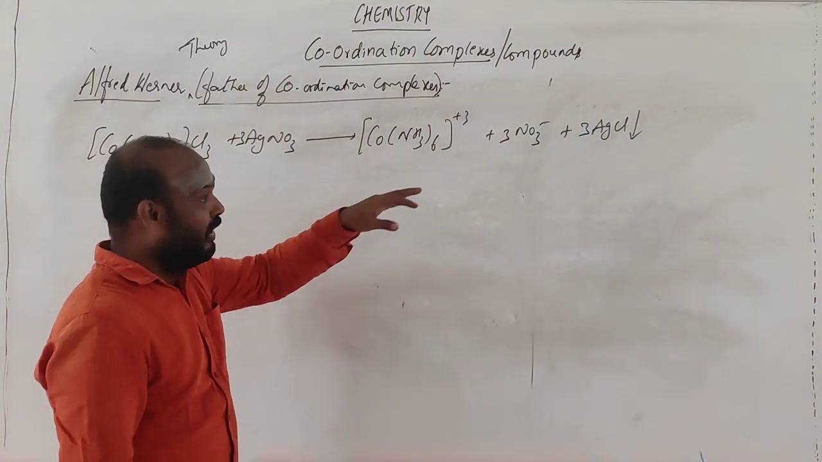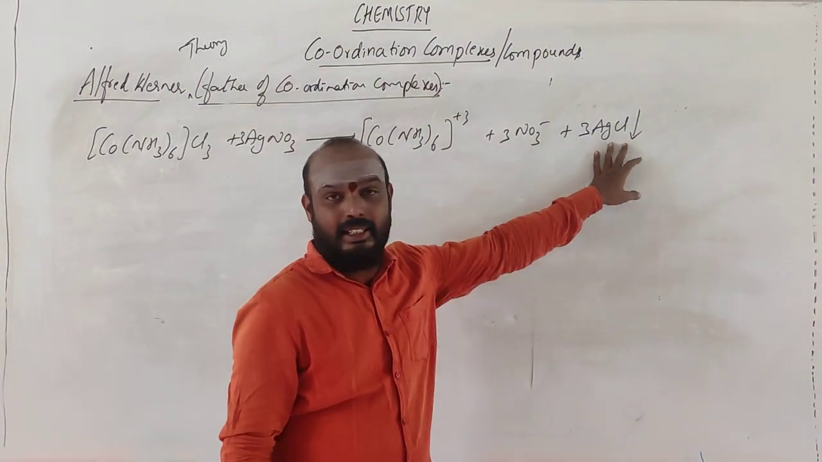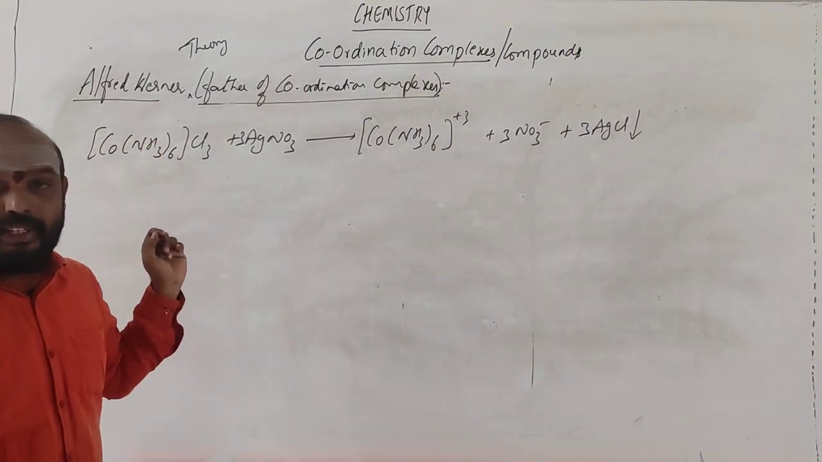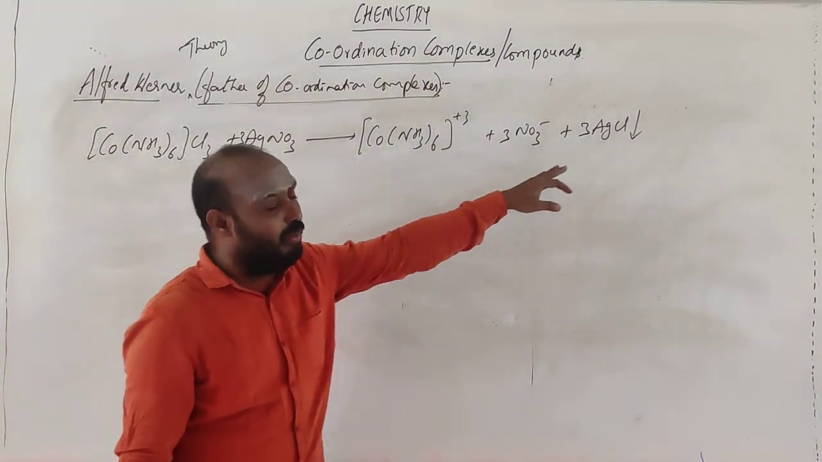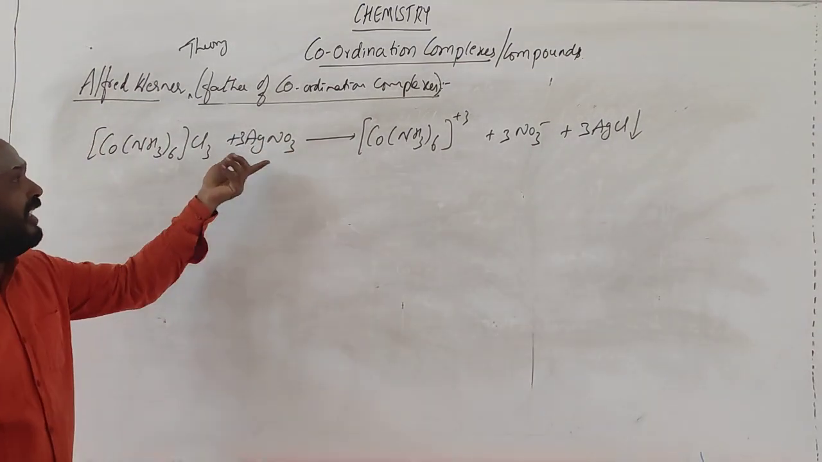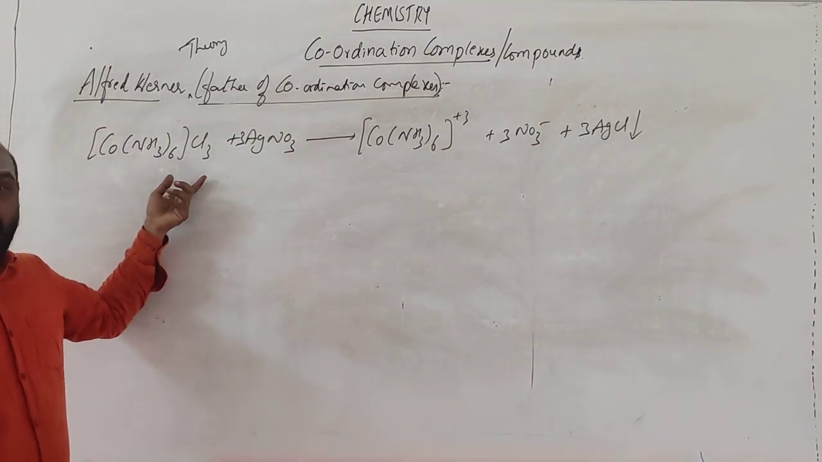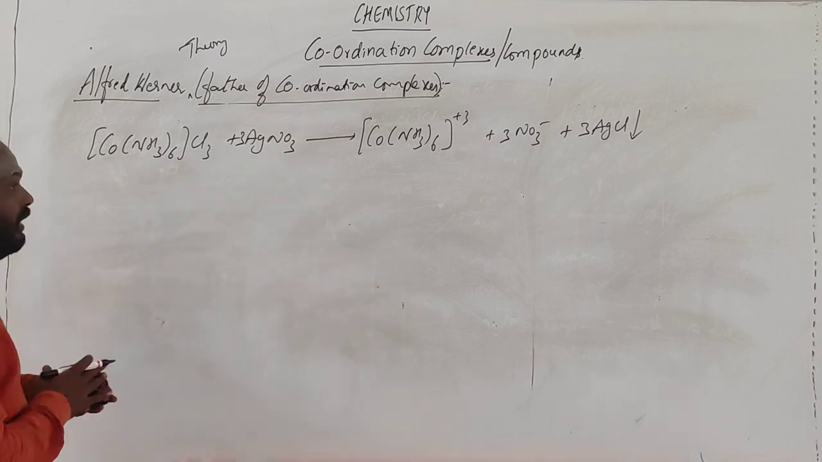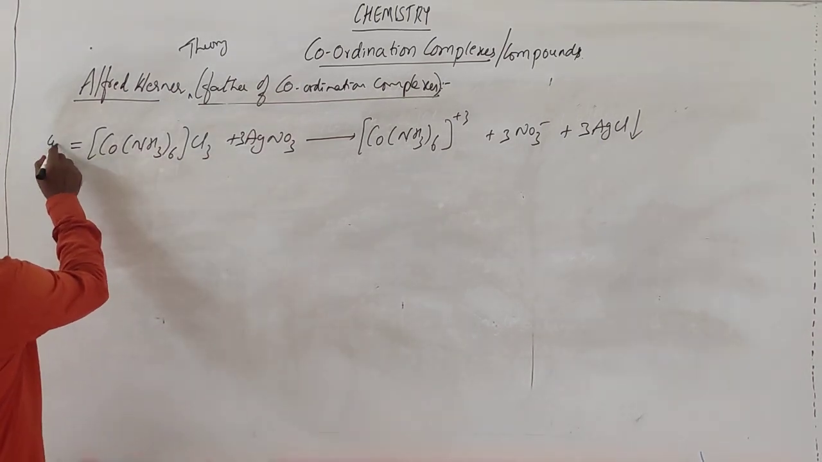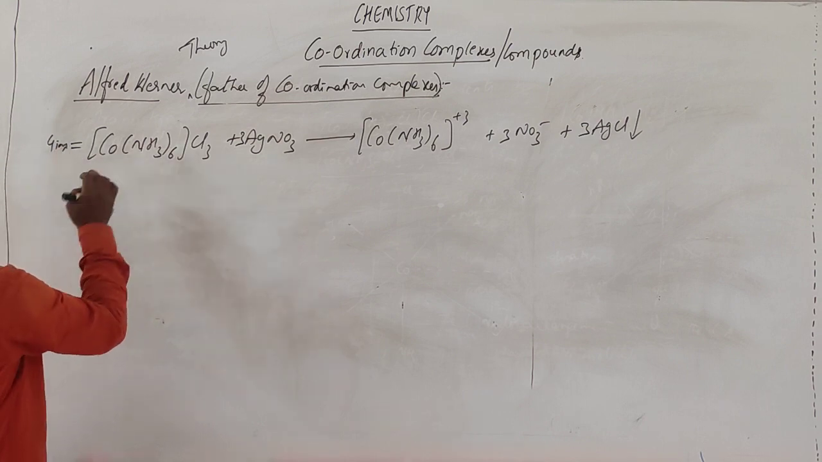Getting me? So if you are getting 3 AgCl, it means you can say that 3 chlorines are present outside the coordination sphere. The precipitate amount will be more, or you require more amount of AgNO3 to precipitate this one, because the outside one is easily ionizable. So how many ions totally are there here? You can get 4 ions: 3 chlorines, and this one comes to 4.